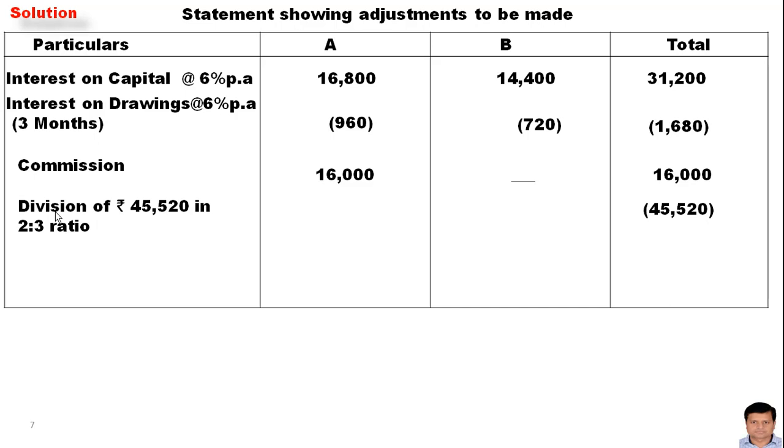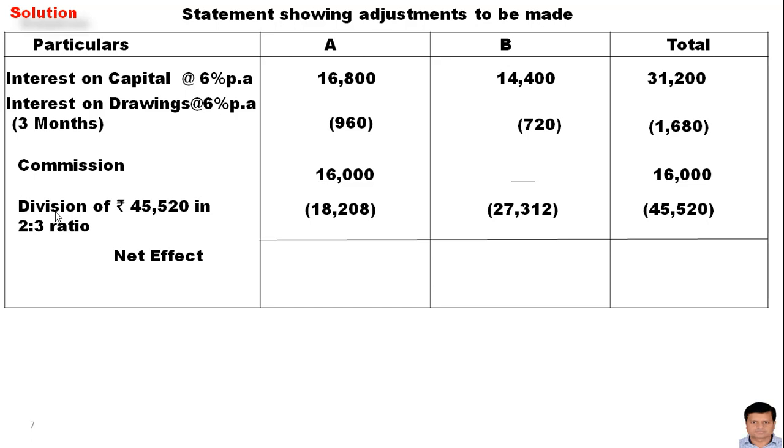So this was the balance amount 14,520, and divide this amount in the ratio of 2:3. This is the PSR. Then calculate the net effect. If you calculate the net effect of A, we get the figure 13,632. This is the positive balance, and the net effect of B is 13,632.